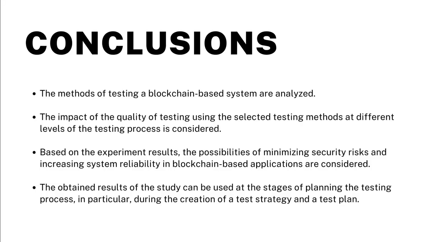Summarizing the results of the research, we can conclude that during the planning of the testing process, special attention should be paid to functional testing and testing of smart contracts as part of it, because this testing method can provide confidence in the reliability of the system from the first stages of testing. The results of the research can be used at the planning stages of the testing process, such as creating the test strategy and test plan.